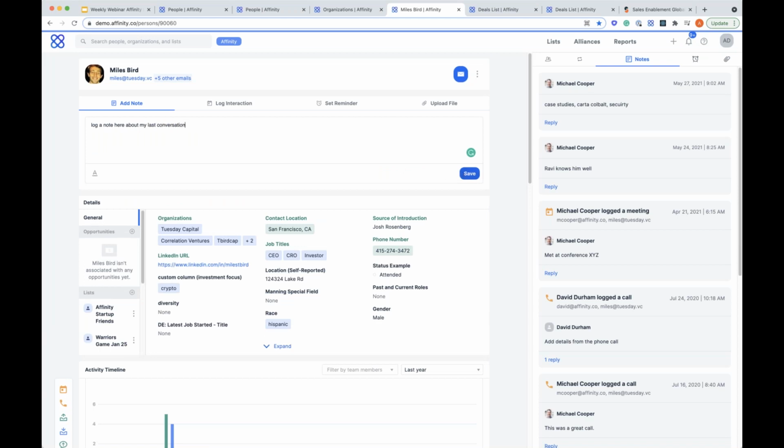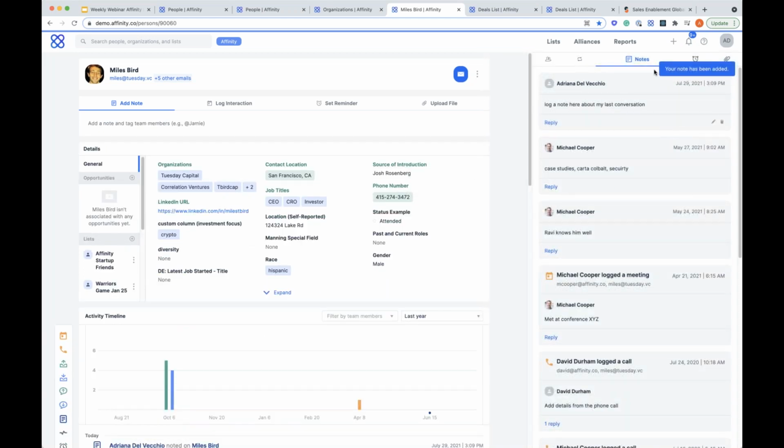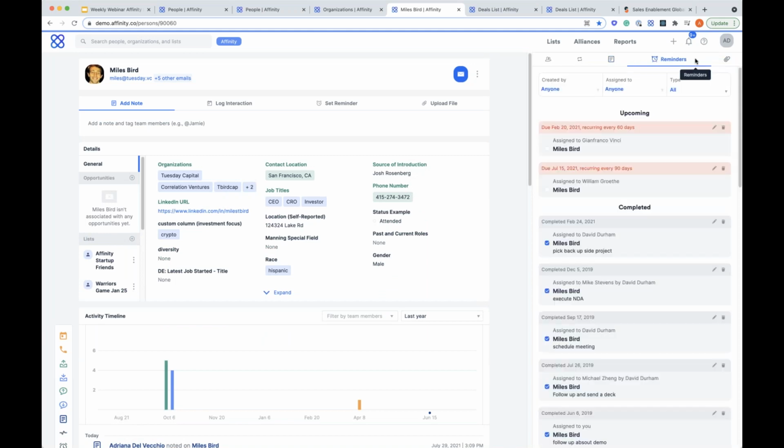And then it'll populate on that feed below as well as here. Reminders, also important. So if you have certain reminders for Miles, to stay up to date with them, make sure nothing slips through the cracks. That's where reminders are going to live within a particular contact.